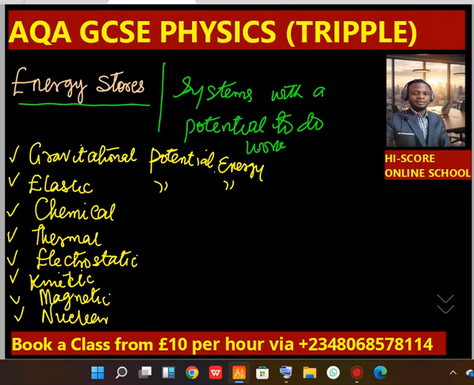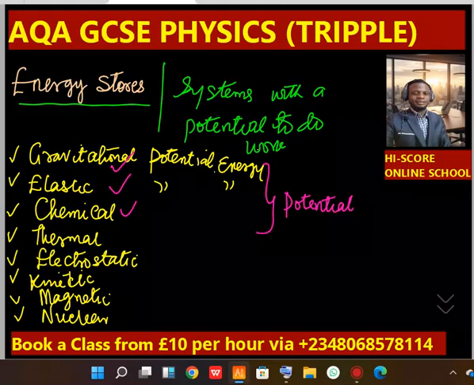Now, the first three are called potential energy. Yes, they belong to a group called potential energy. Why are they called potential energy? They are called so because these are forms of energy that may not be visible until some work is made to be done.